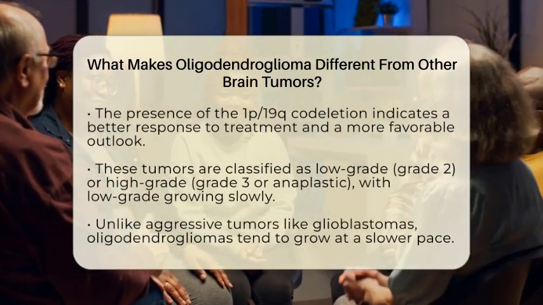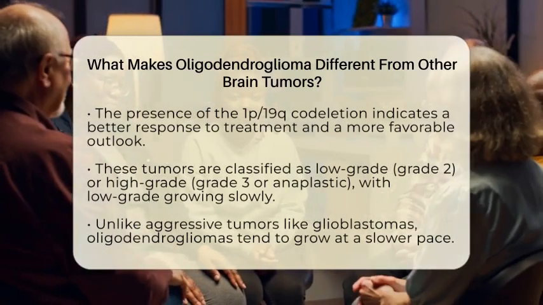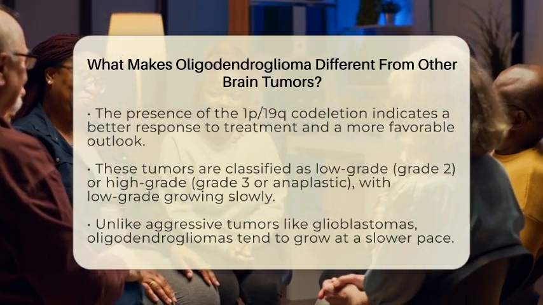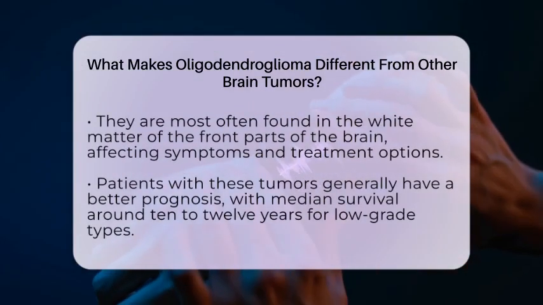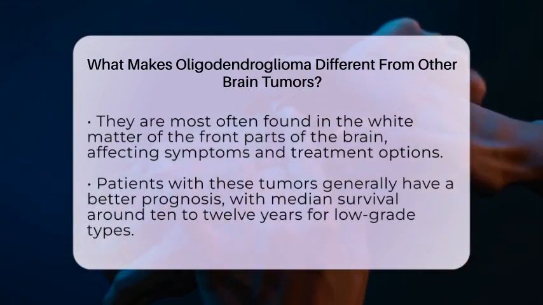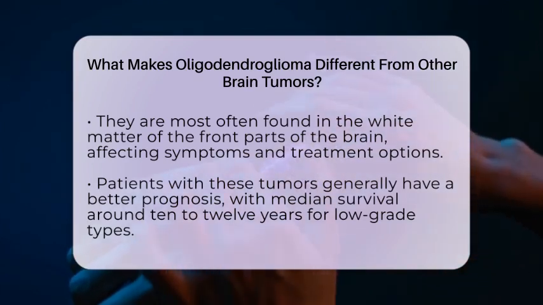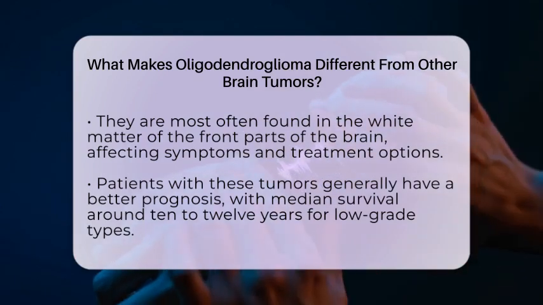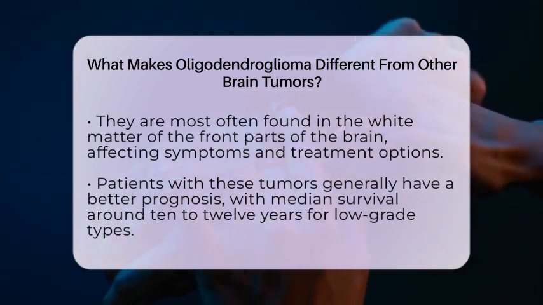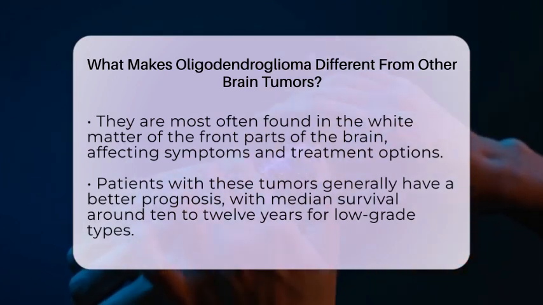Oligodendrogliomas most often appear in the white matter of the cerebral hemispheres, especially in the front part of the brain. This location influences the symptoms a person might experience and guides treatment options. Other gliomas may develop in different areas, such as the brainstem or deep within the brain, which can lead to different clinical challenges. When it comes to prognosis, patients with oligodendrogliomas generally have a better outlook than those with other